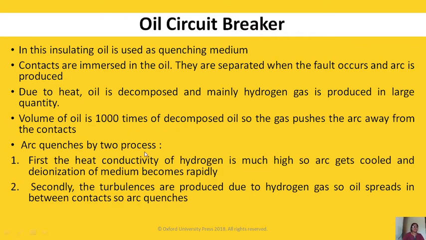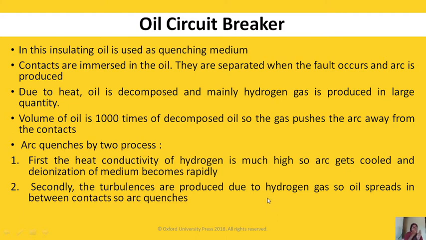Arc quenches by two processes. First, the heat conductivity of hydrogen is very high, so the arc gets cooled and deionization of the medium becomes rapid. Secondly, turbulences are produced due to hydrogen gas, so oil spreads in between the contacts, and the arc quenches.